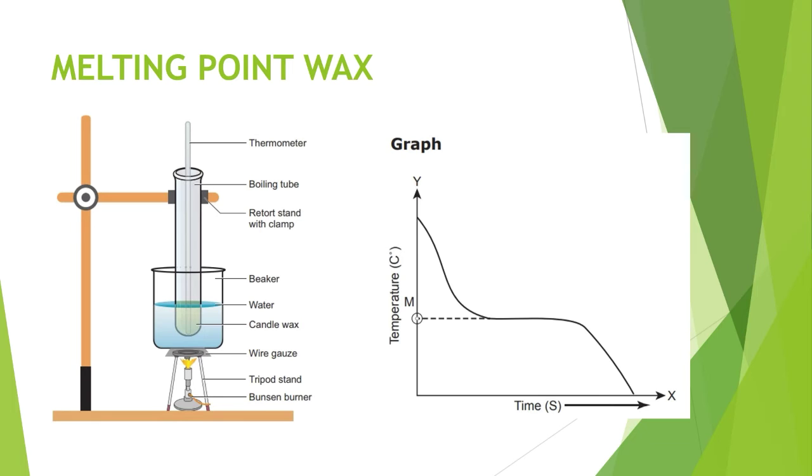And at this temperature the liquid wax is converted to solid without a change of temperature, which means the melting point of wax is 57 degrees Celsius. When liquid wax changes into a solid, its volume also decreases. So this is the melting point of wax experimental setup. This is a very simple one. And also we should know the next topic,